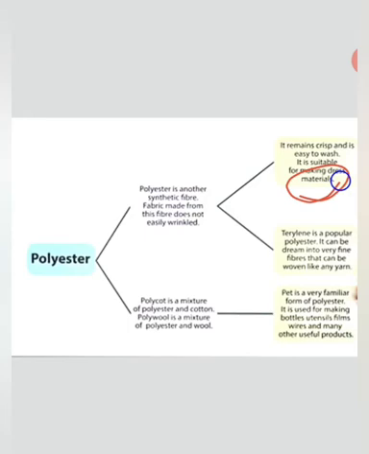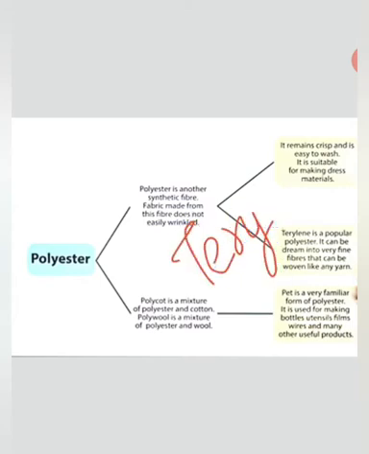One type of polyester is written here. Terylene is a popular polyester. One name you should remember is terylene. It is a popular polyester. It can be drawn into very fine fibers that can be woven like any yarn.